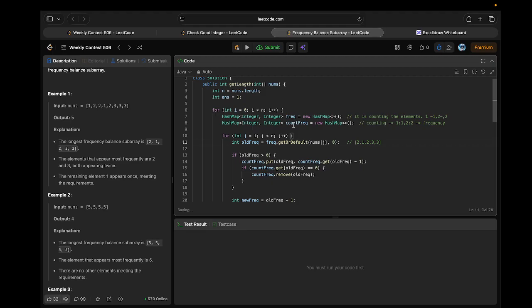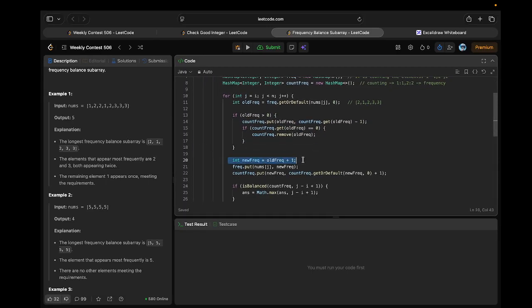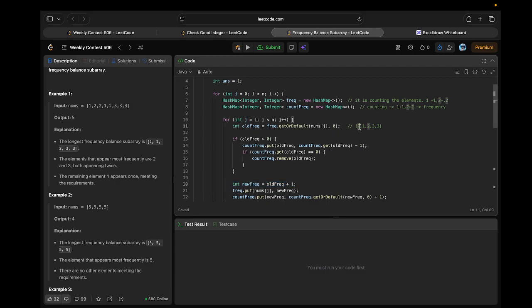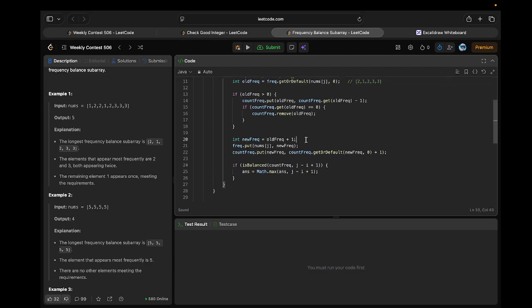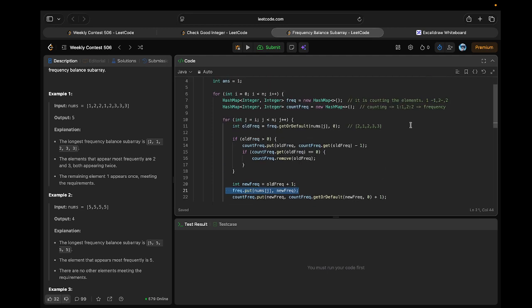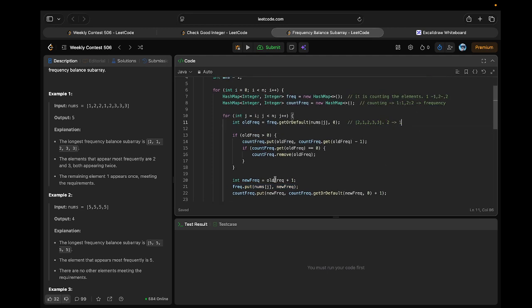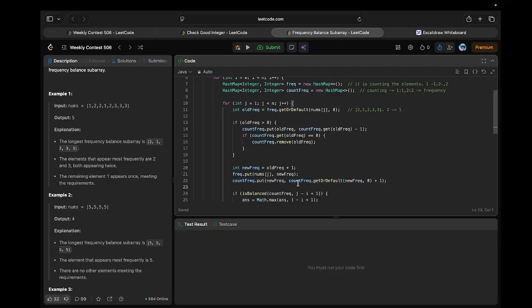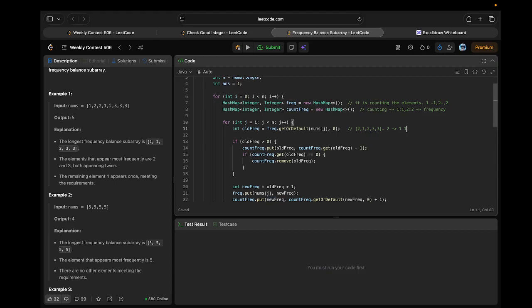Initially we start from the second index and check inside the frequency map. We don't have anything, which means we don't enter this case. Then we calculate a new frequency. Previously we don't have 2 in any of our maps, so the frequency becomes 1. So inside our frequency map, 2 occurred one time, and inside our count frequency we store the count, so 1 is occurring one time; 1 is not an element, it is a count, right?